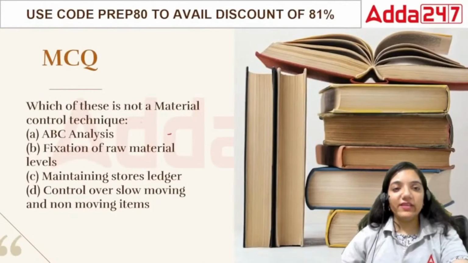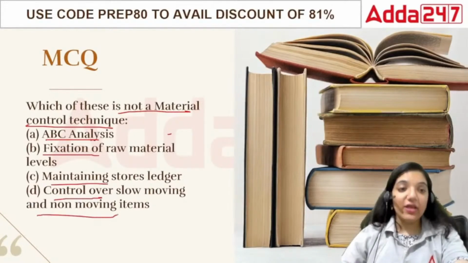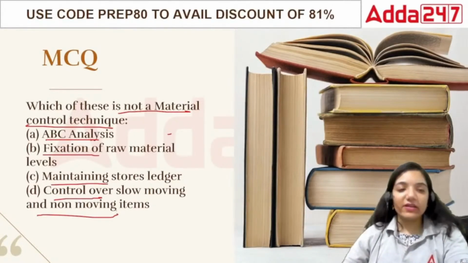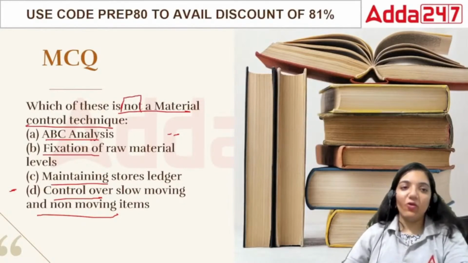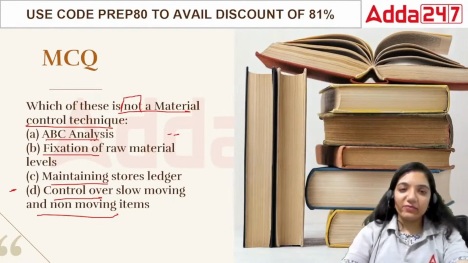Then, which of these is not a material control technique? ABC analysis, fixation of raw material levels, maintaining stores ledger, or control over slow moving and non moving items. Which among the following is not a material control technique? We have raw material, we have WIP, and we have finished goods. We have to make sure that whatever we are using, be it raw material, WIP, or finished goods, they are kept in a proper manner. ABC analysis means A, B, as well as C. When we talk about it, there is something called ABC inventory control.